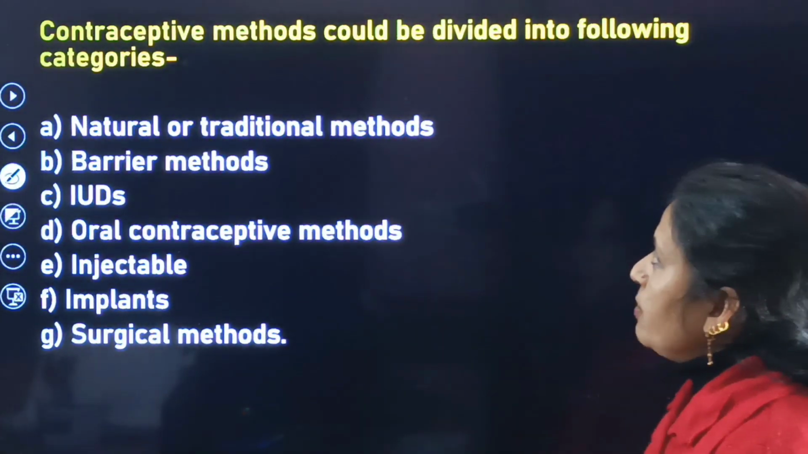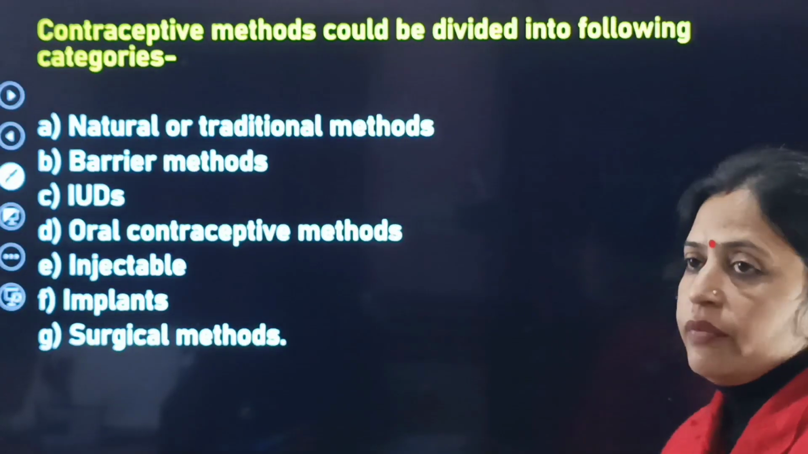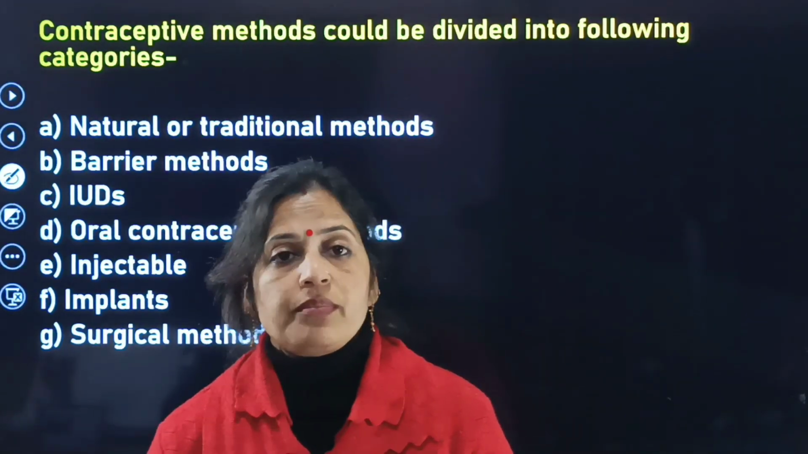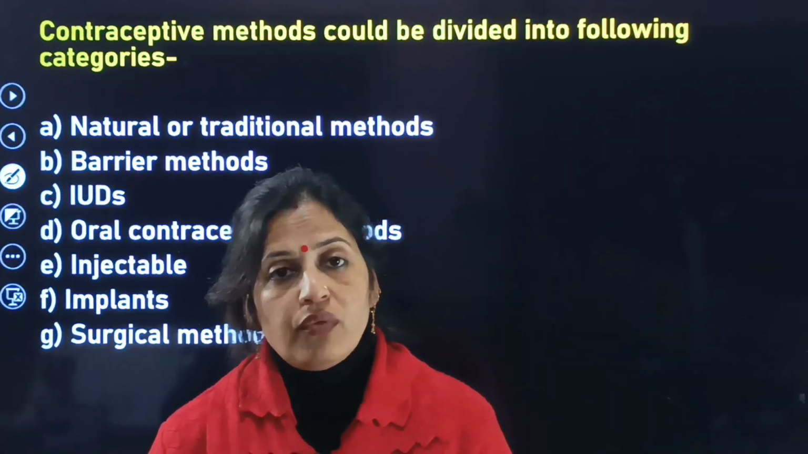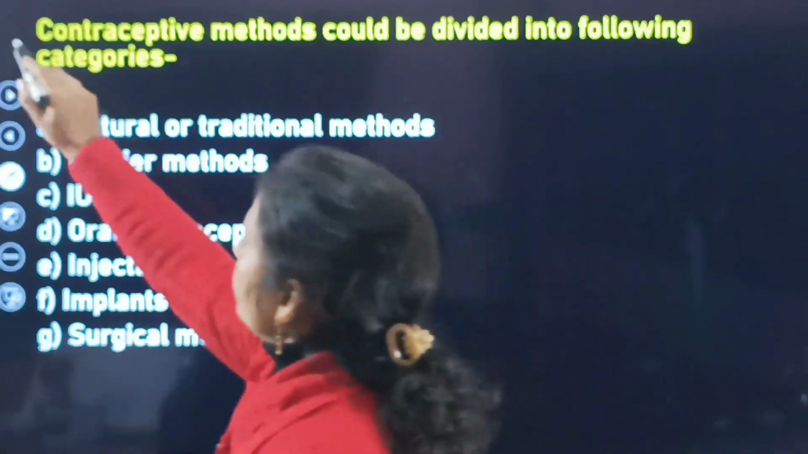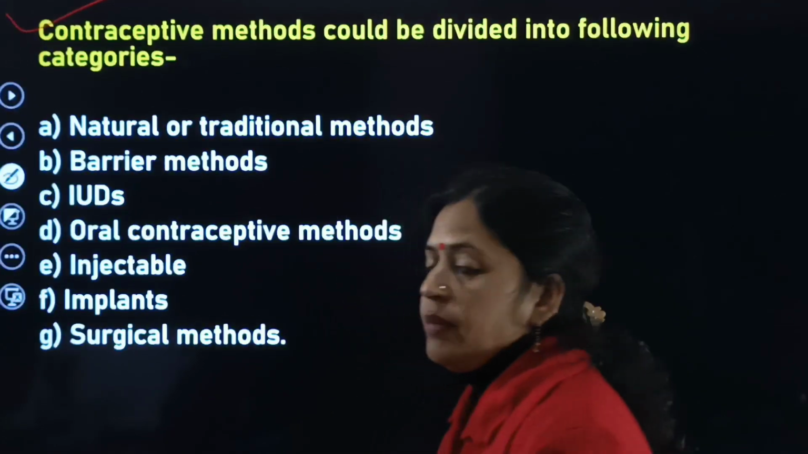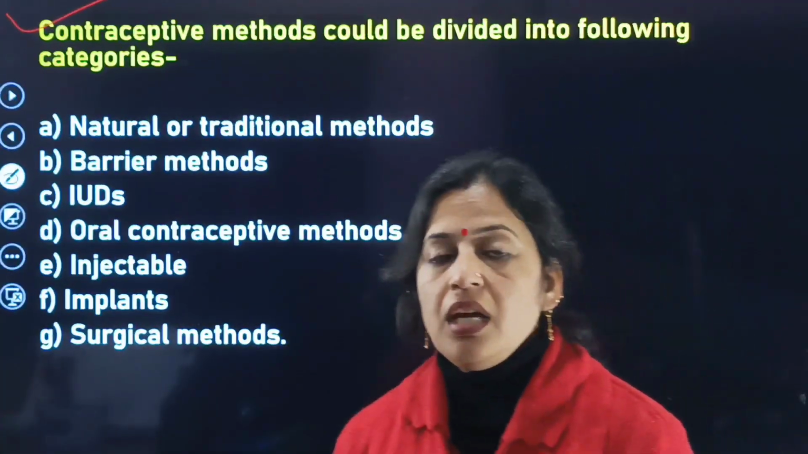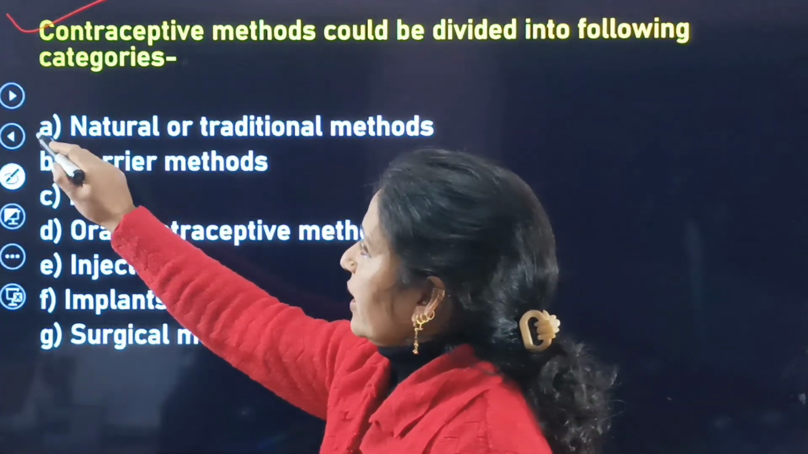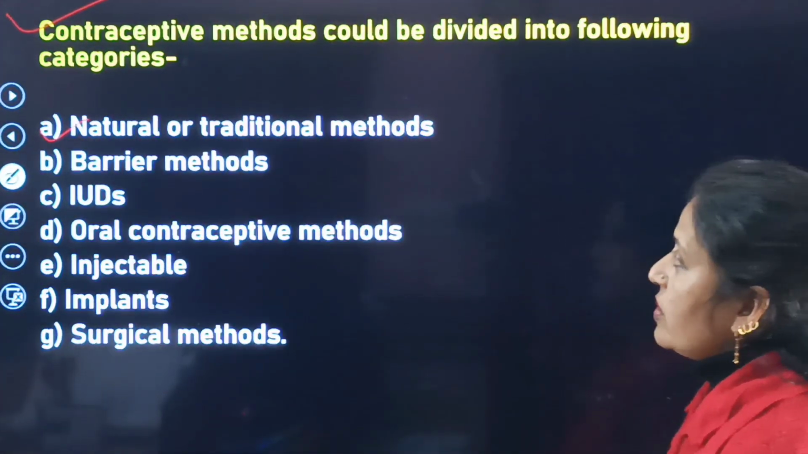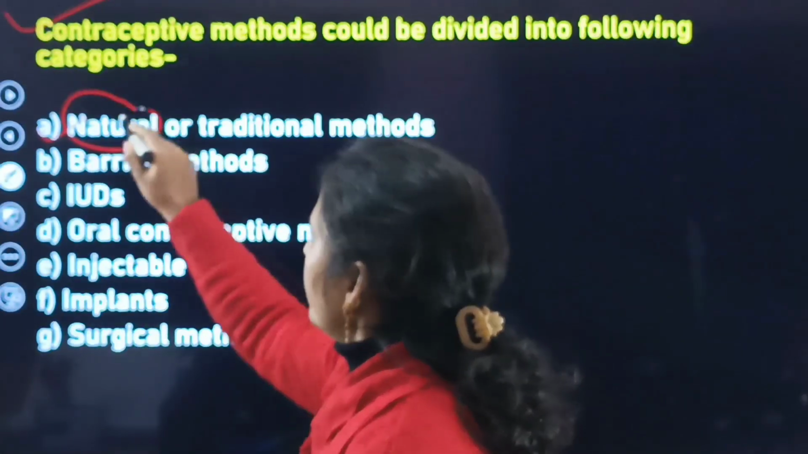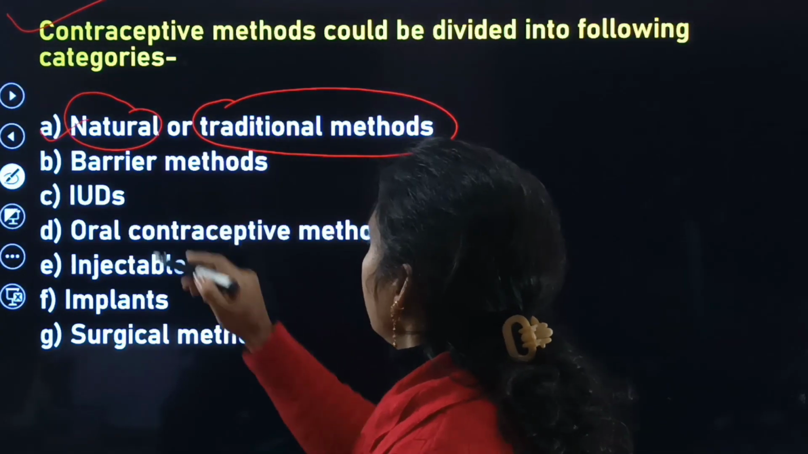Next is contraceptive methods, which could be divided into the following categories. That means there are various types of contraceptives, but they have to be divided into the following categories. So this is the next topic. The first category is natural or traditional methods.